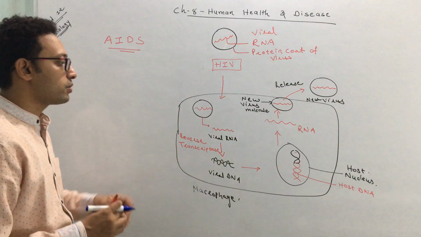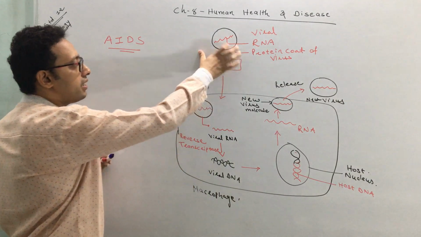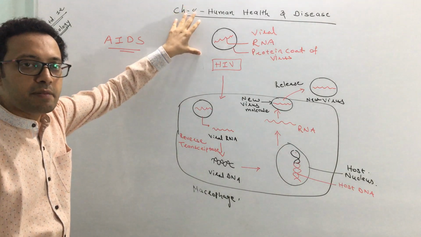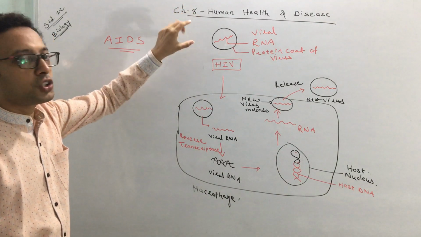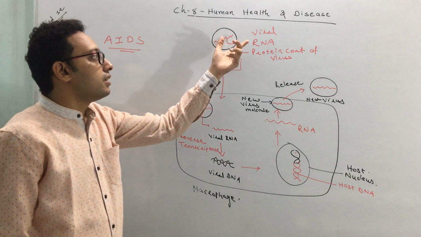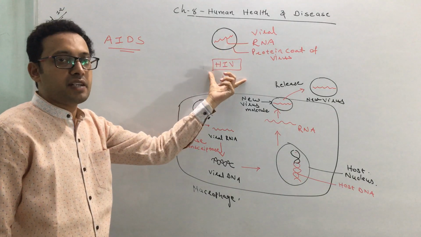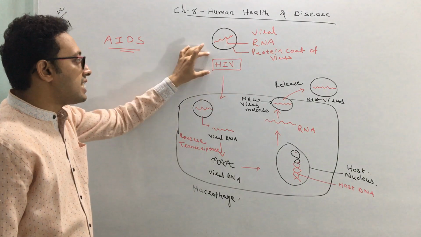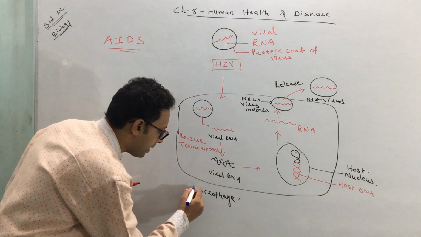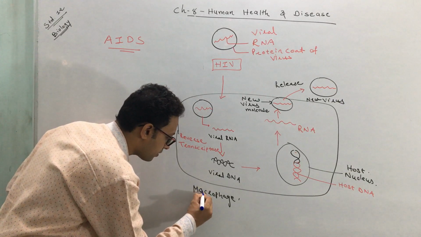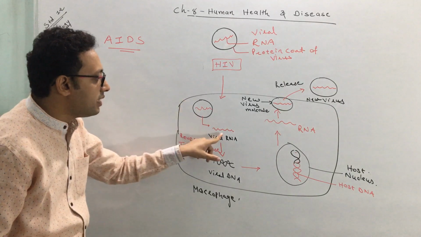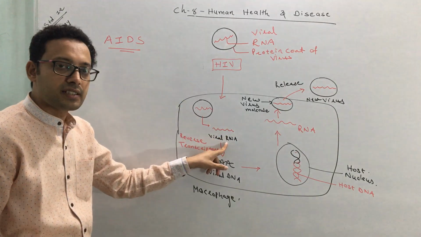Clear? I again repeat how the process occurs. Suppose, assume that by any way, either through sexual contact, through the use of contaminated or infected blood, or through the use of infected needles, the HIV virus enters into the blood. The HIV virus enters into a cell called a macrophage. It enters into which cell? Macrophage. This is a macrophage. Once it is in a macrophage, it releases its RNA. The viral RNA gets released.